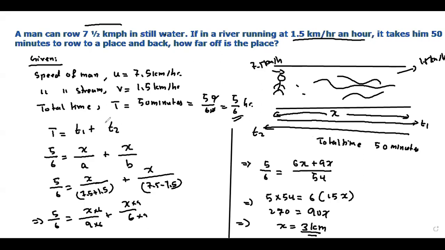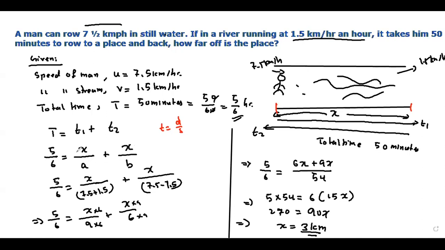So to find that, you have to do it in terms of time. Total time is given as 50 minutes, you have to convert that into hours, so you will get 5 by 6. So T equals time taken to go down plus up, T1 plus T2. It can be written from the formula time equals distance by speed. The distance is the same, so it is x for T1 and T2.